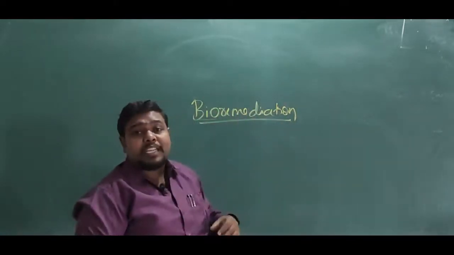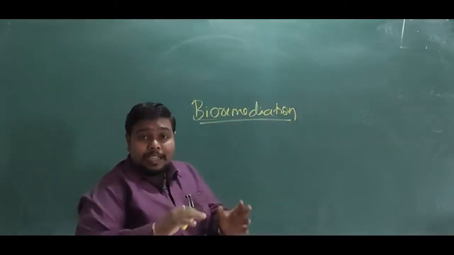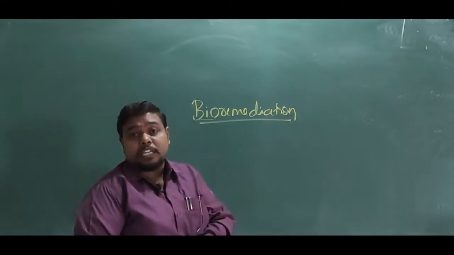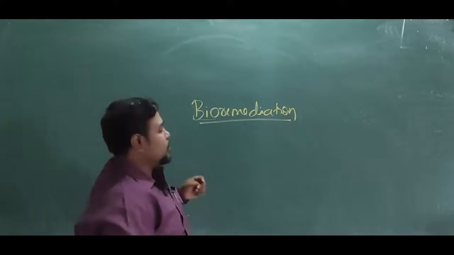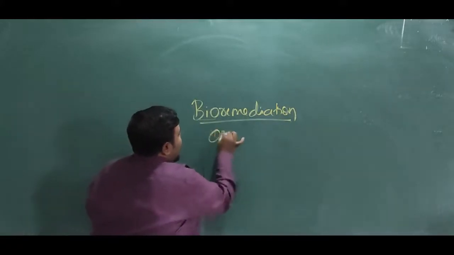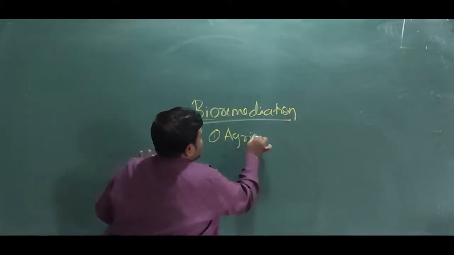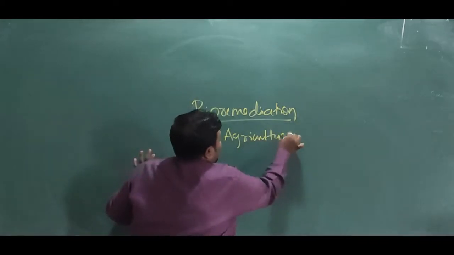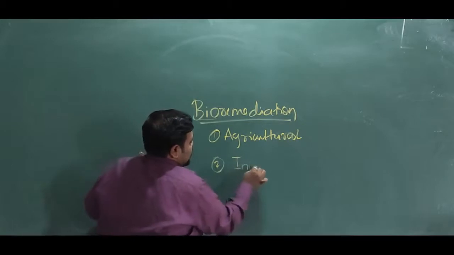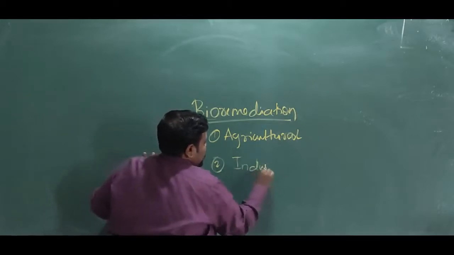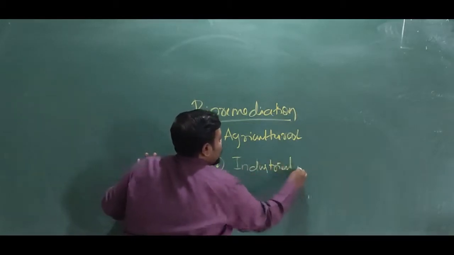Under bioremediation, we will be able to convert this hazardous waste into non-hazardous or non-toxic waste under 4 different headings. First thing is agricultural waste. Second one is called industrial waste.